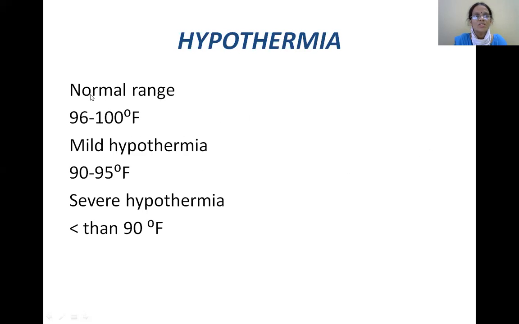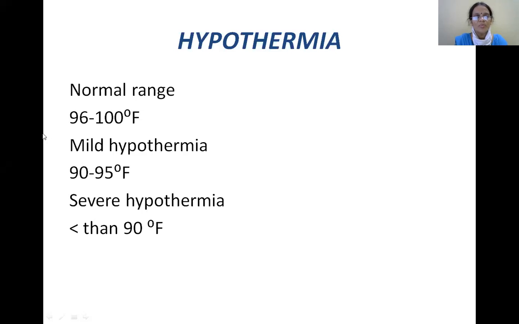So what is the normal range of temperature? Till 100 degrees Fahrenheit, this is considered to be normal. 96 to 100 degrees Fahrenheit, 96 also. Though the normal set point of the thalamus is about 98.6 degrees Fahrenheit or 37 degrees centigrade, still we can consider 96 to 100 degrees Fahrenheit to be a normal range.